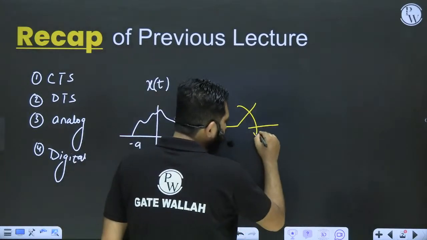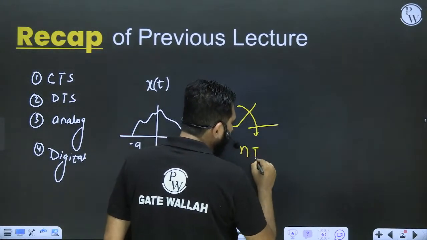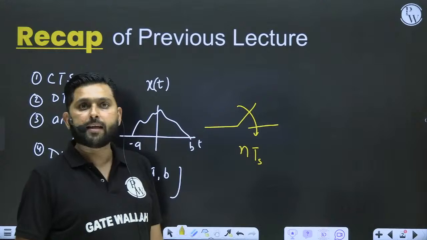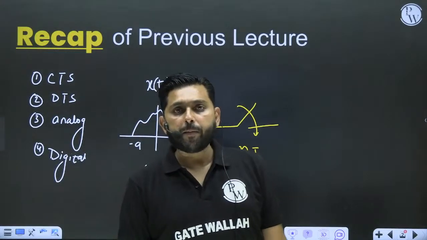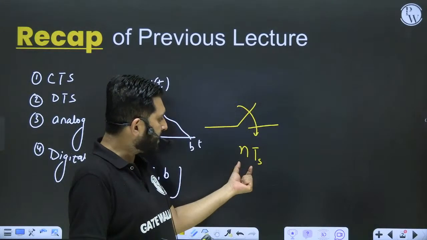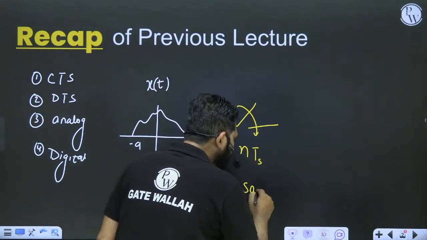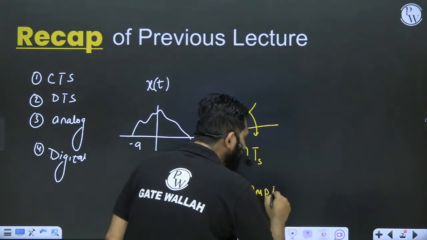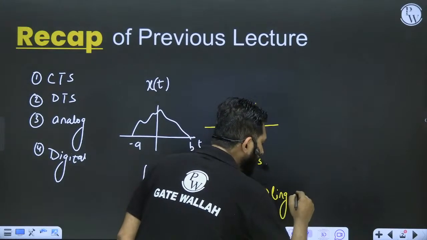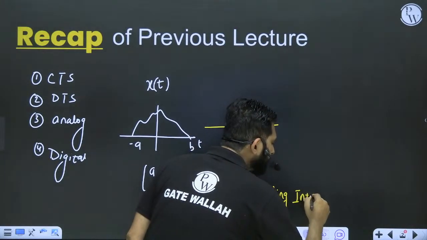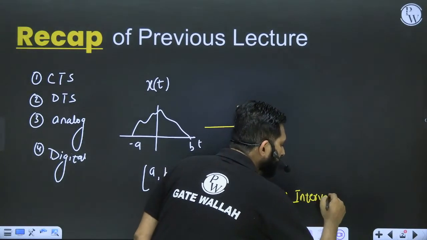And we say that the sampling is done over n times Ts. And what do you mean by Ts? This Ts, I am calling it a sampling interval. I call this Ts the sampling interval.